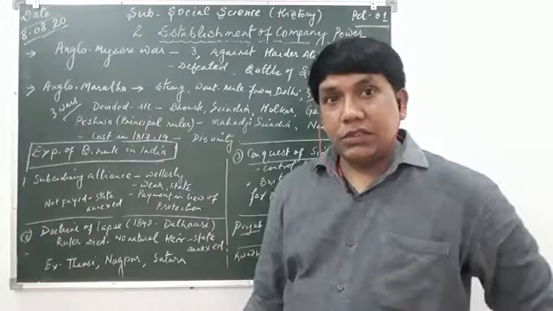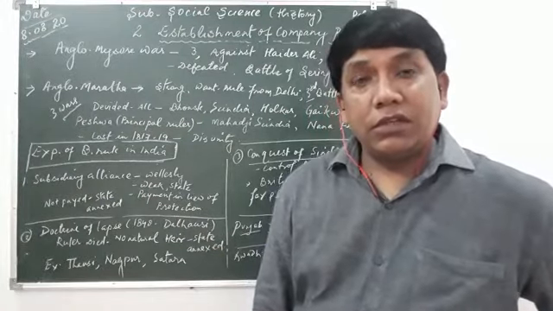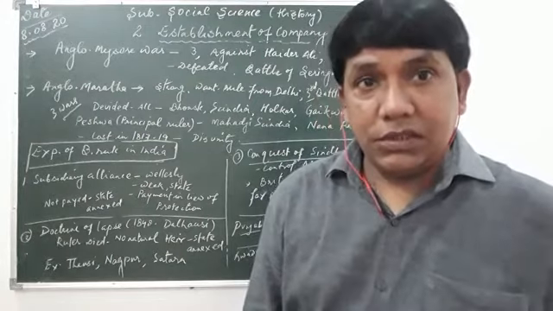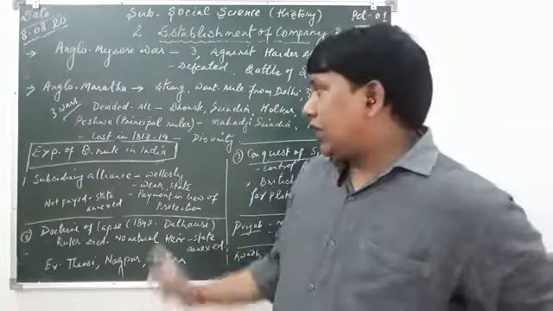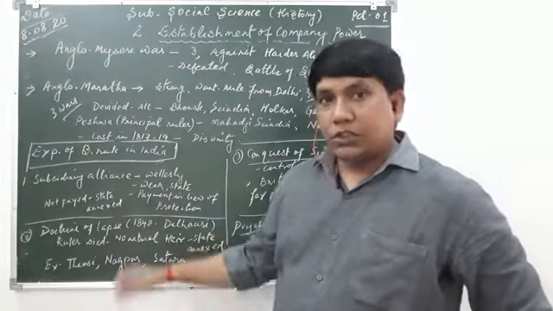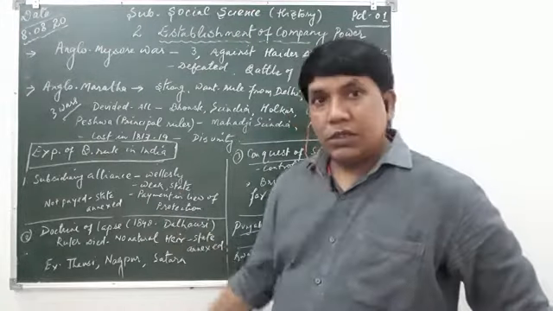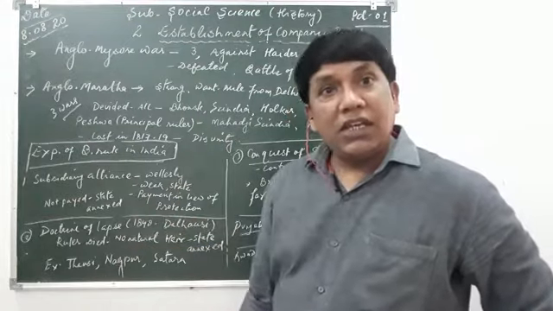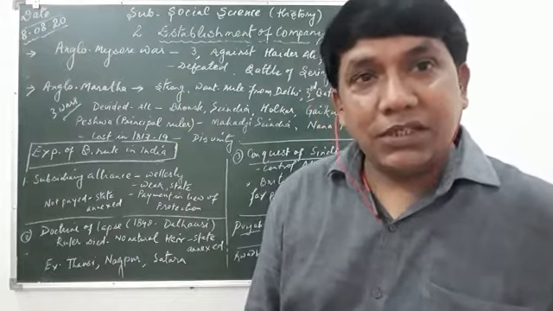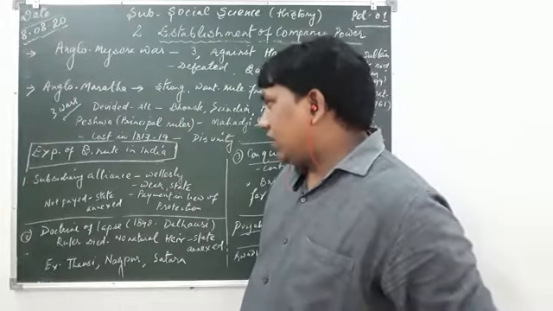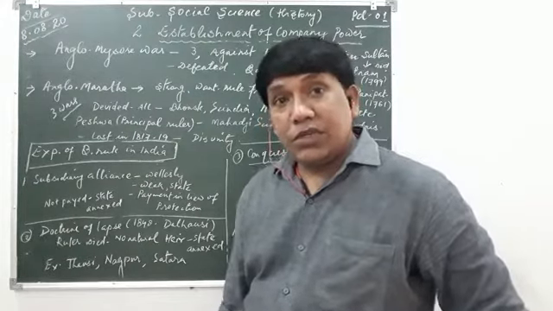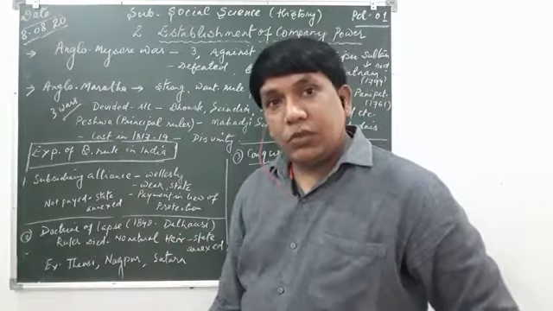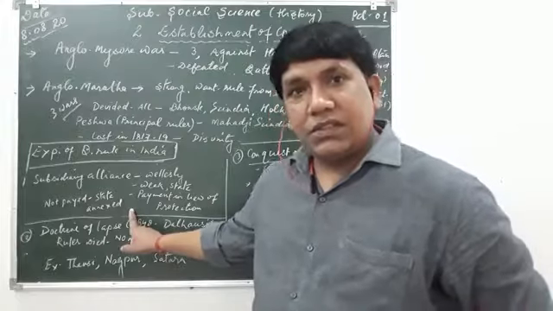Weak states did not have a great army. They were threatened by the big, large states. So, in lieu of their protection, the Britishers took money from the weak states. The Britishers helped them, and if the states were unable to pay the money for the protection, they annexed that state.